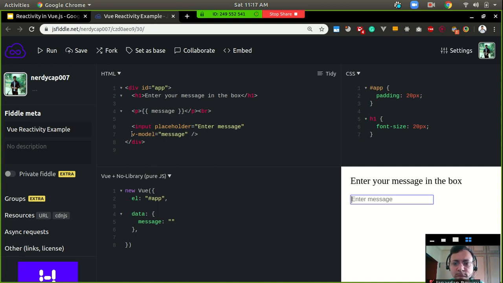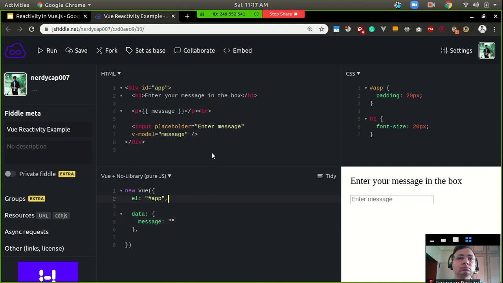I've used two-way binding here using the v-model directive, which is also a very good example of reactivity. Whenever I enter something into the input box, it changes the message property directly, and vice versa. If there's some external change in the message property, it will be reflected in the input box itself.